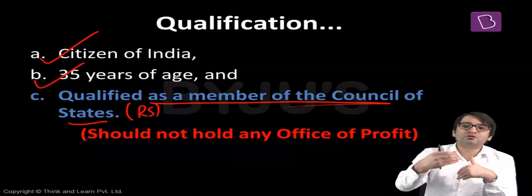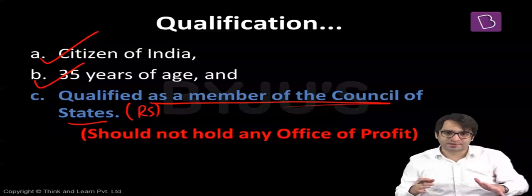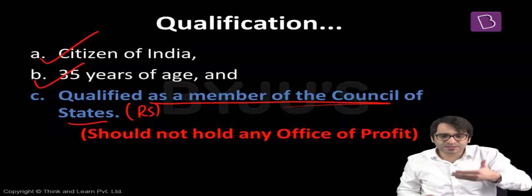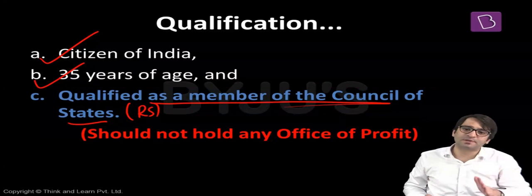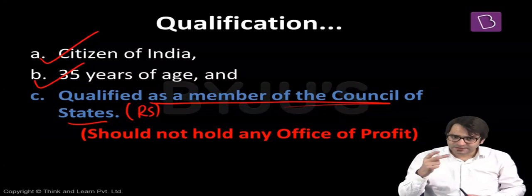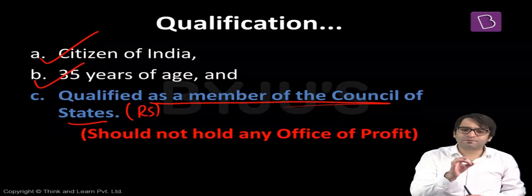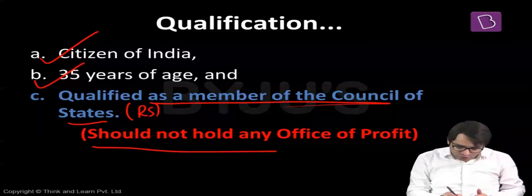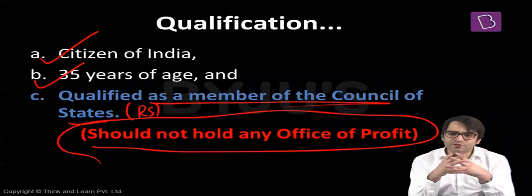He only presides over Rajya Sabha. That is why we say he is ex officio chairperson of Rajya Sabha. That means despite the fact that he is not a member of Rajya Sabha, even then he is the chairperson of Rajya Sabha by virtue of his office. And what is that office? Vice President. So what are the qualifications required? Number one, citizen of India. Number two, must have completed 35 years of age. Number three, should be qualified to be elected as a member of Rajya Sabha. And at the same time, you should also not be holding any office of profit. And what is this office of profit? We shall discuss in Indian Parliament.